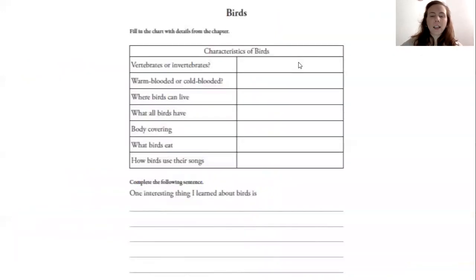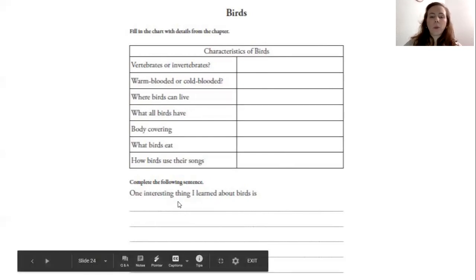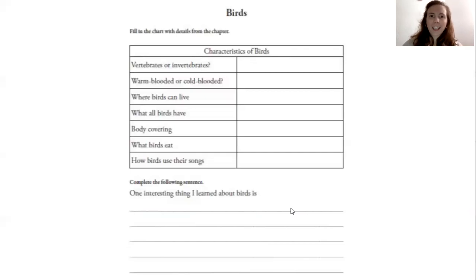All right, so here are some questions. This is also in another link on the Google Classroom assignment. You can just recopy this chart to add in your answers. And then you're going to complete the following sentence. One interesting thing I learned about birds is, and then make sure you add more to that sentence with punctuation at the end, and then you can turn it in either with a photograph or a Google document in Google Classroom.